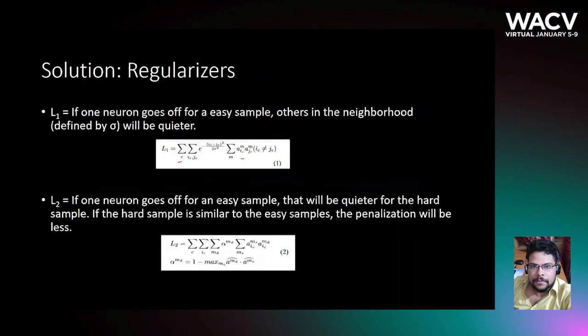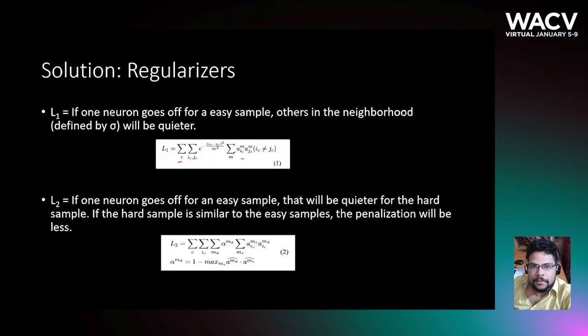For a channel C, A_IC^M is the activation for location I, channel C, and example M. So the first regularizer ensures neural inhibition for easy samples, while the second regularizer prevents representational overlap between easy and hard samples. Enable richer representations for complex tasks.